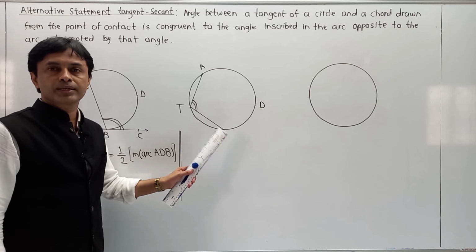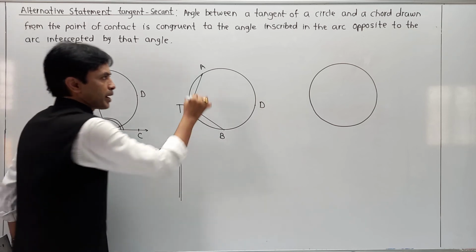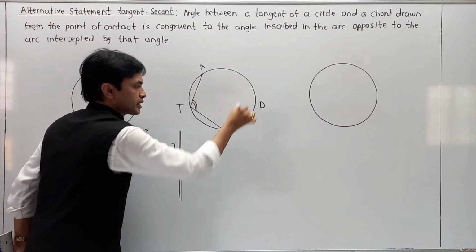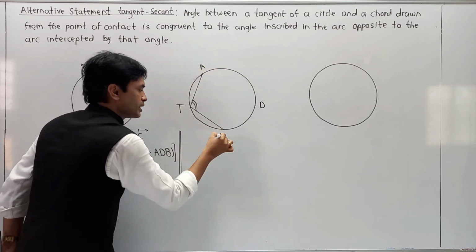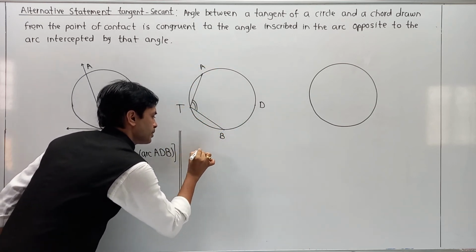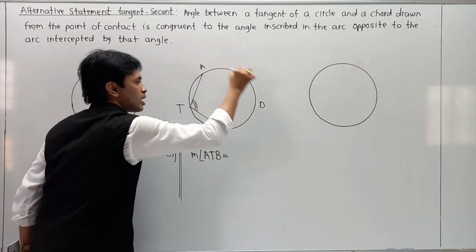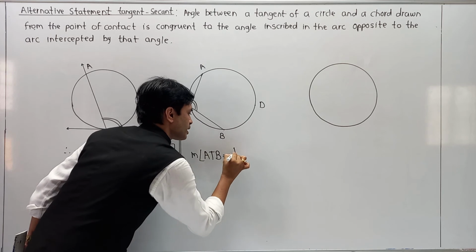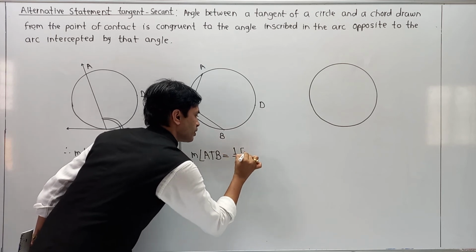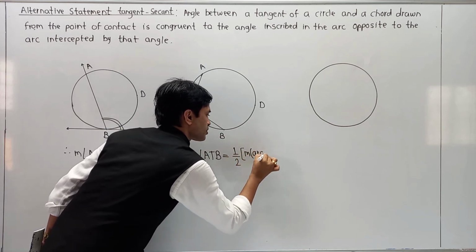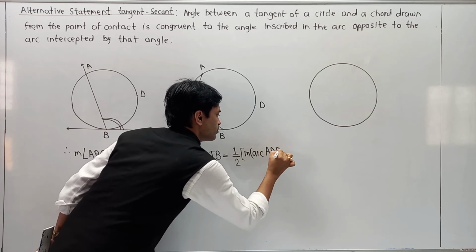Again we have one part that we have completed previously. By the intercepted arc property, measure of angle ATB is equal to half of arc ADB, half of major arc ADB.